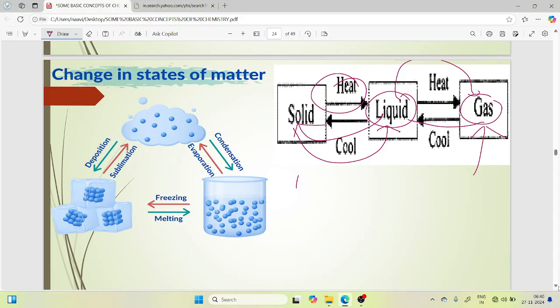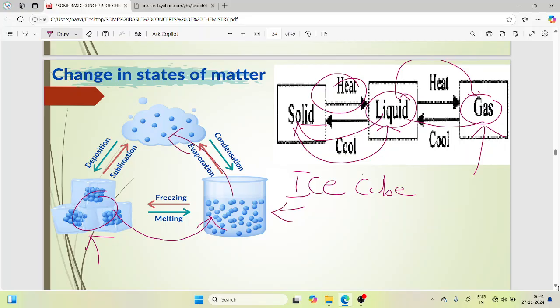The best example is an ice cube. When you provide heat, the ice cube becomes water. Now if you provide further heat, the water becomes a gas. So when you provide heat, these solid, liquid and gases, the change in the state of matter occurs.